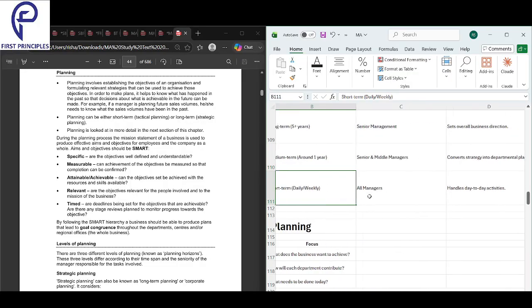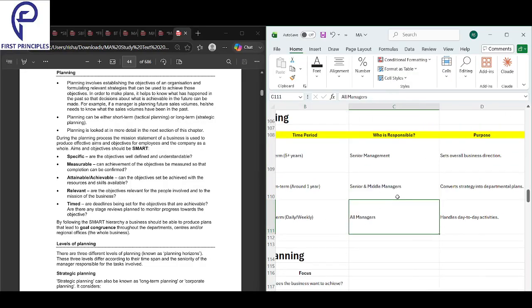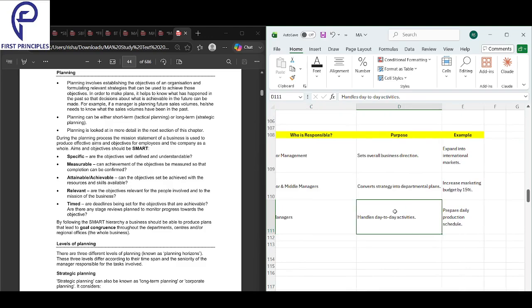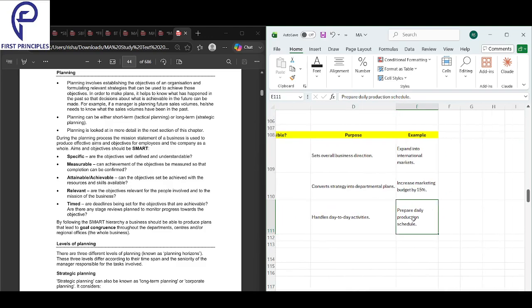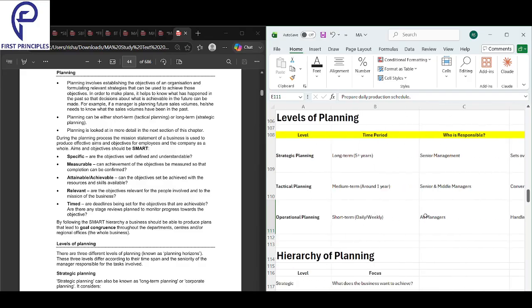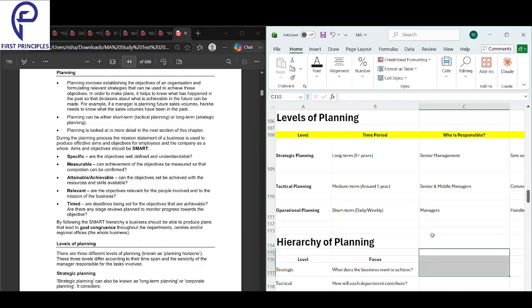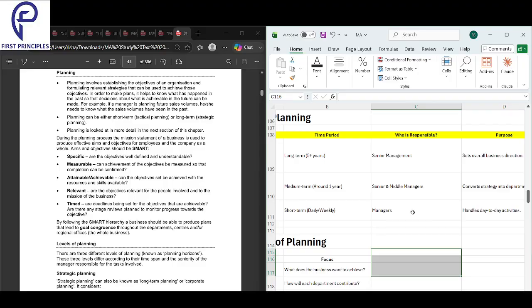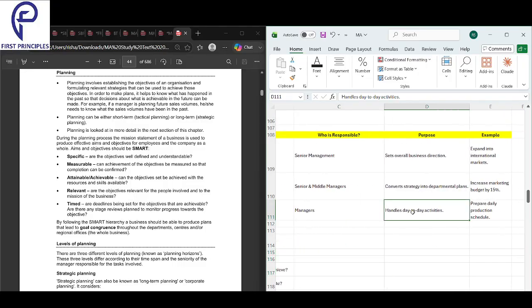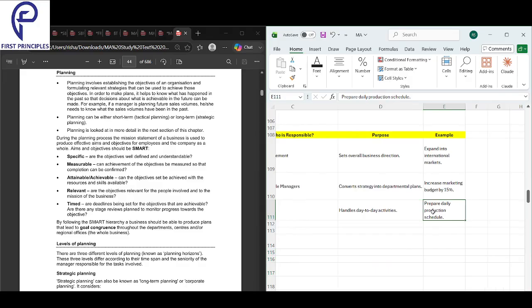Operational planning, it's short term, daily, weekly. All managers will be responsible for this. It handles day-to-day activities, like preparing daily production schedules. You don't even have senior managers here. Just keep it crisp as managers. Your initial level of managers are responsible for operational planning. They are not senior, they are just managers.